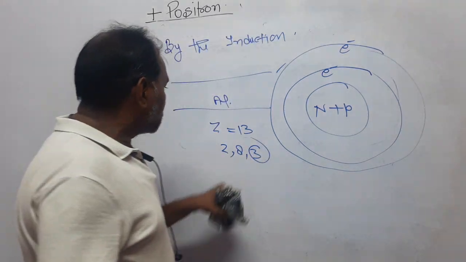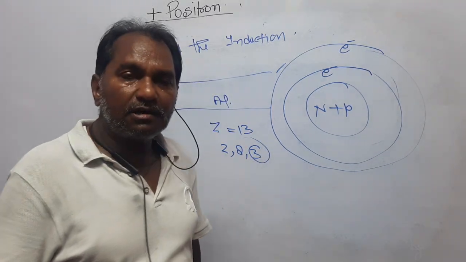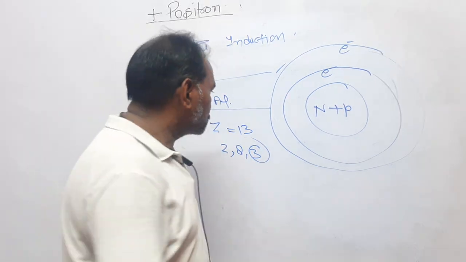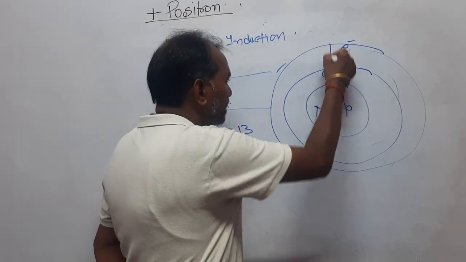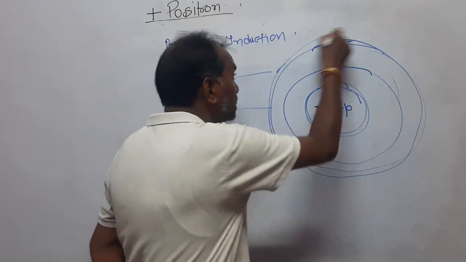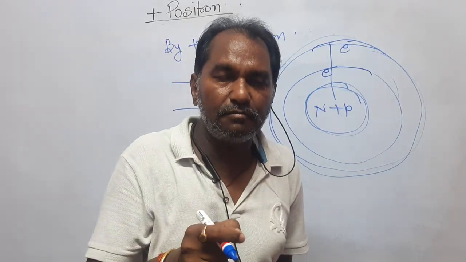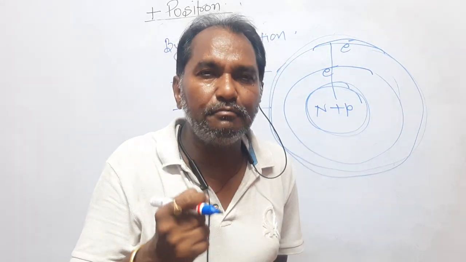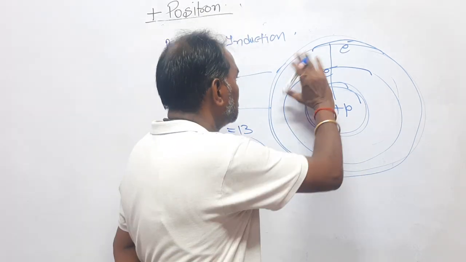Now, aluminium has electronic configuration 2, 8, 3. So these 3 electrons are least bound to the nucleus, and these 3 electrons revolving in the outermost orbit are automatically freed from the atom.